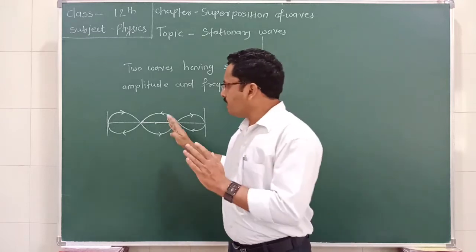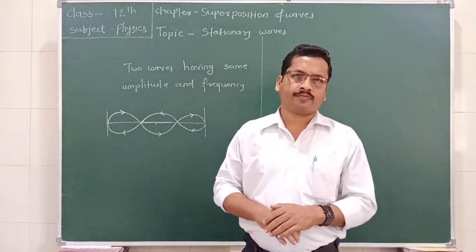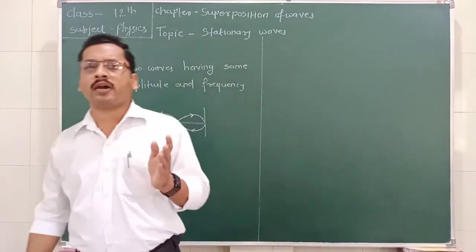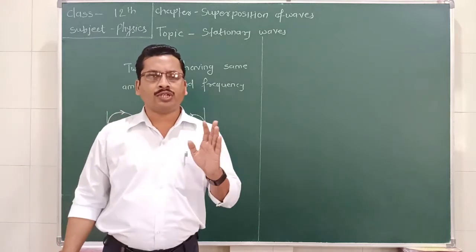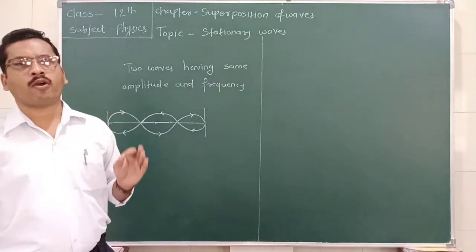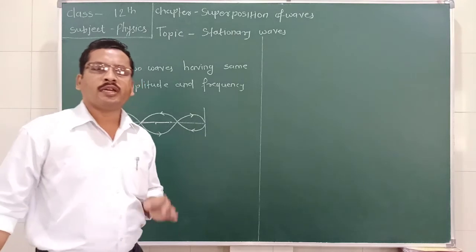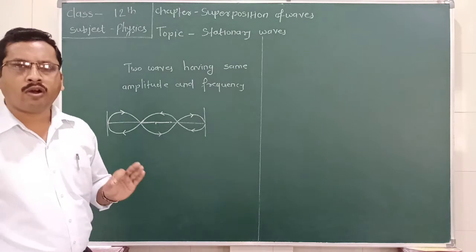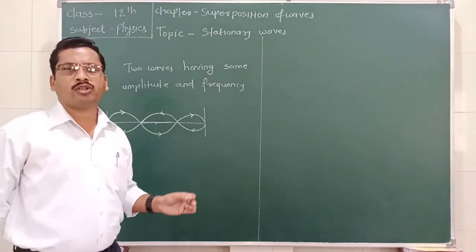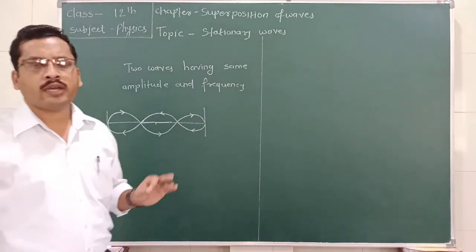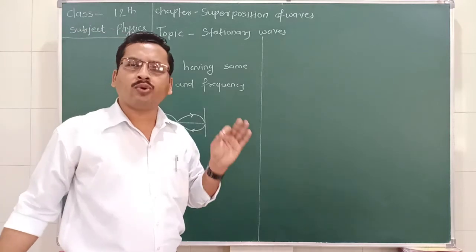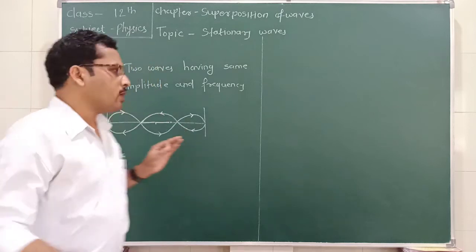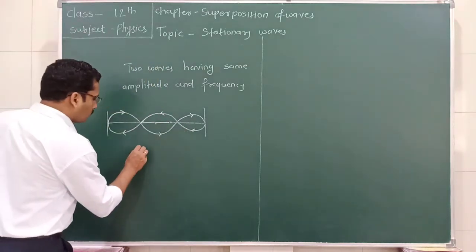Now, as we consider, a transverse wave is made up of crest and trough, and a longitudinal wave is made up of compression and rarefaction. In a similar way, a stationary wave consists of two parts, nodes and antinodes. There are two points in the stationary wave which we are going to explain here. So what is a node?